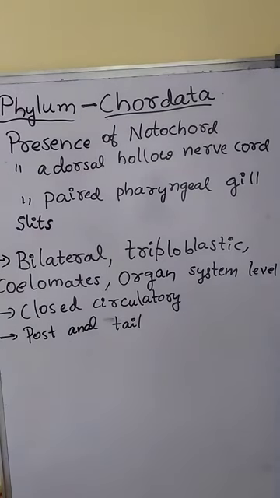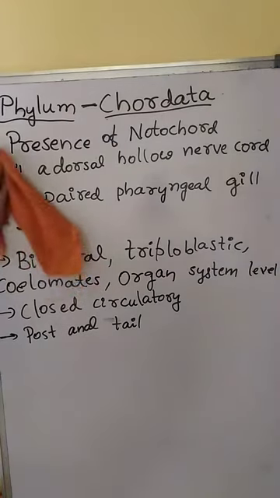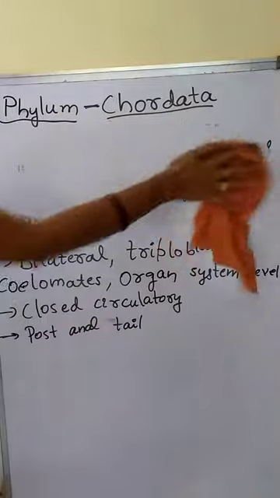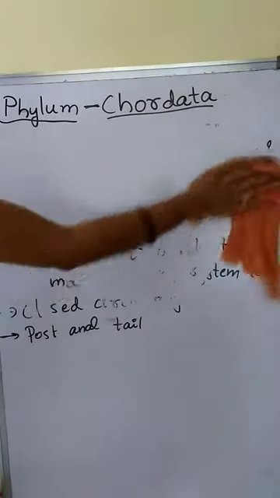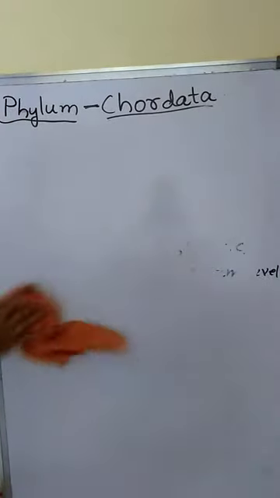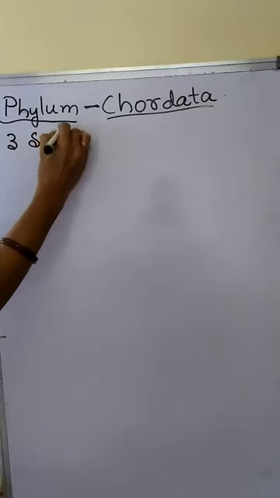Phylum Chordata is divided into 3 subphyla.